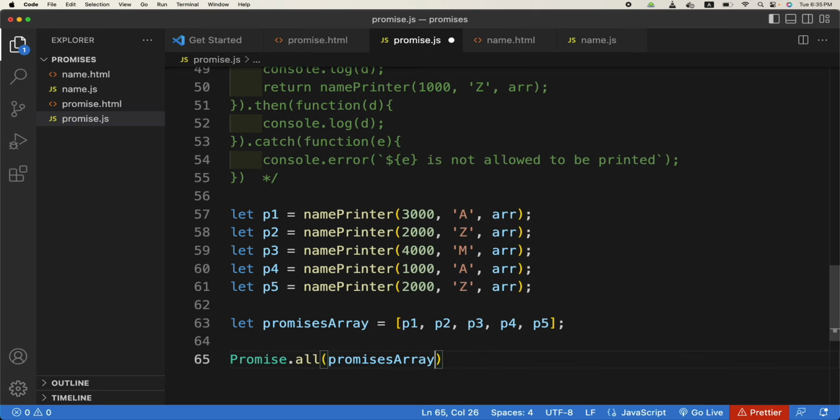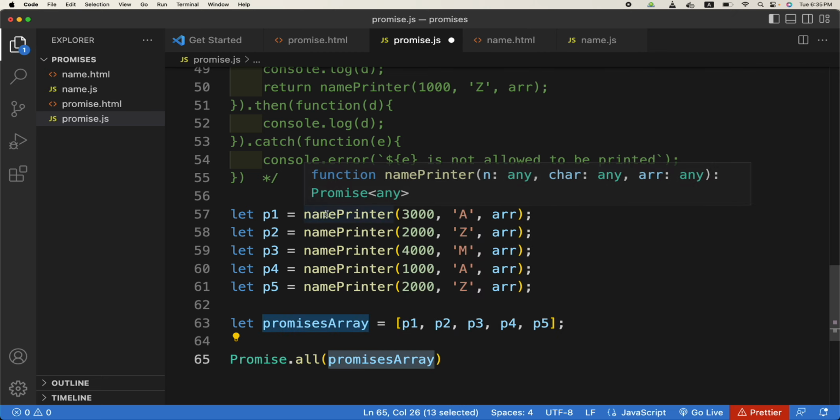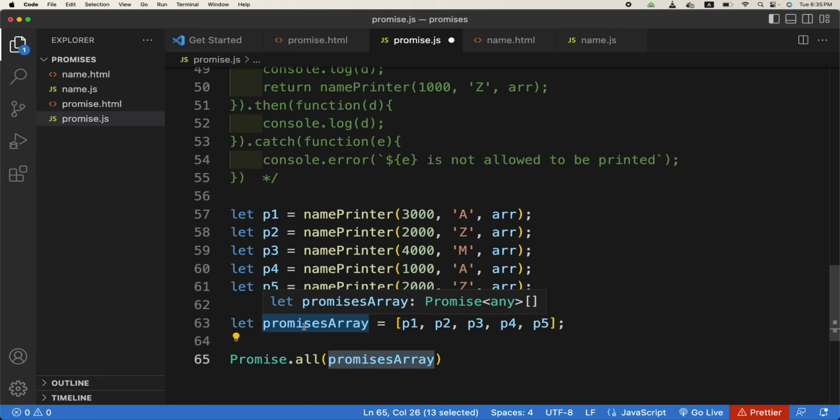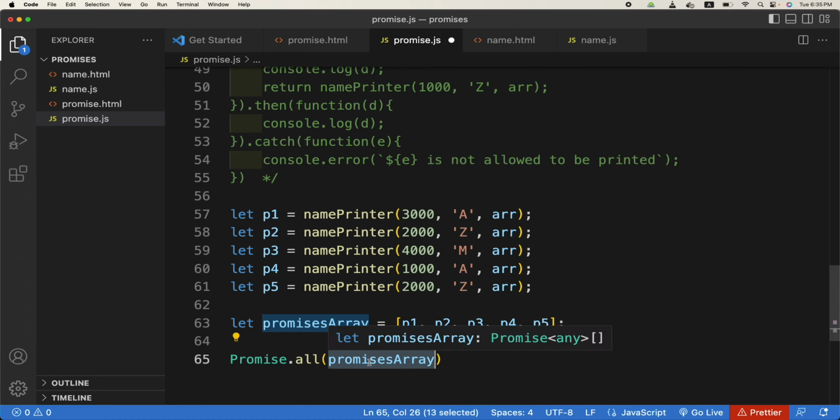So the Promise.all function accepts a promises array which has all the promises. These are individual promises, 5 promises, and we have put all of them into this array, and now we are passing that array into the Promise.all function.